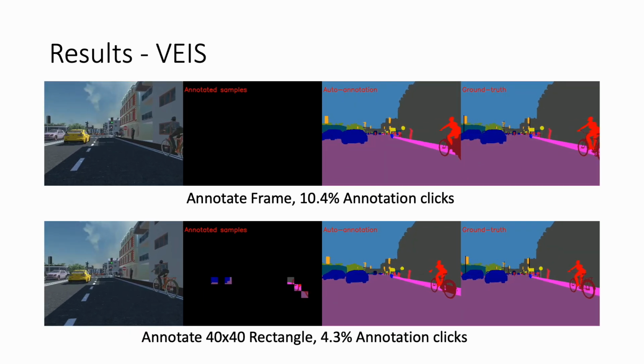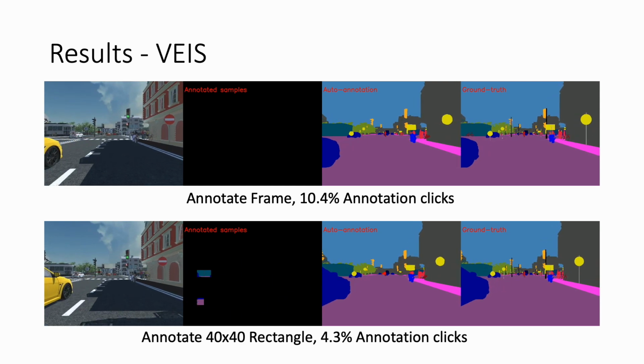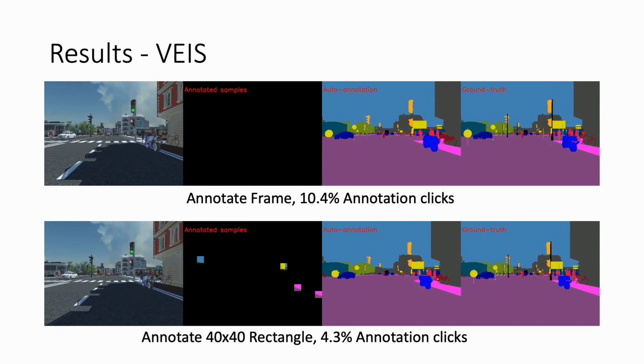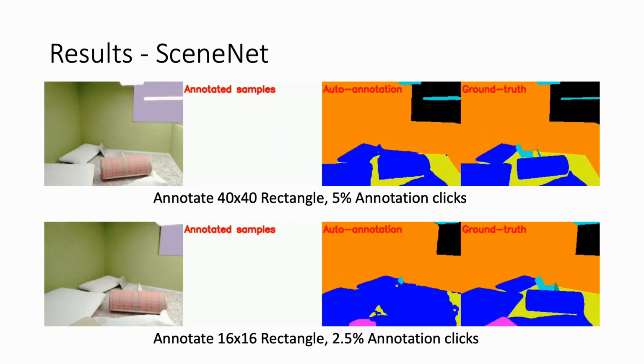Here are some visualizations for our auto-annotation given different amounts of manual labels in a vast dataset. Here are more examples from CNET dataset.